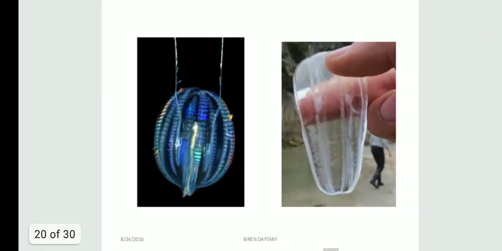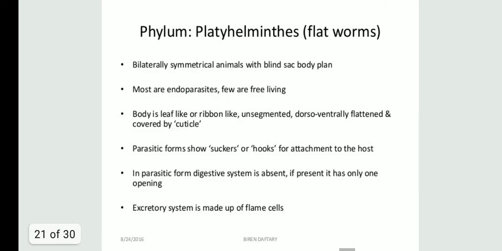Fine. So you can see here, these are the organisms of this phylum Ctenophora. They look so beautiful. You can see that emission of light. In the first one, you can see the blue and the translucent.